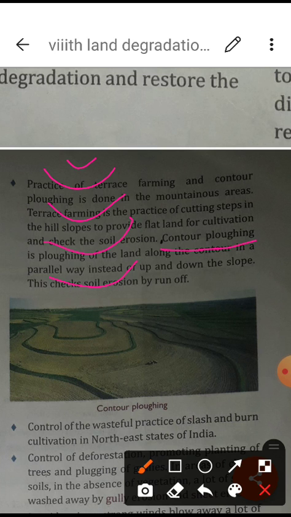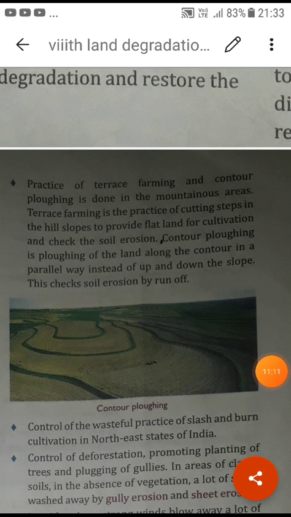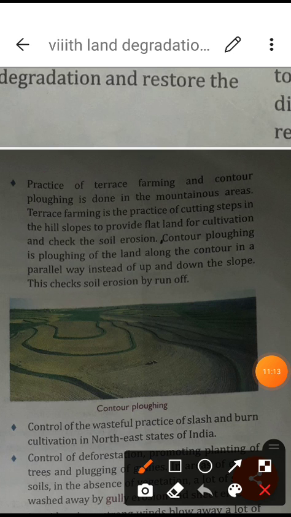But in contour farming, as you can see in the diagram given here, the area is not flatland or hilly but a gentle slope.